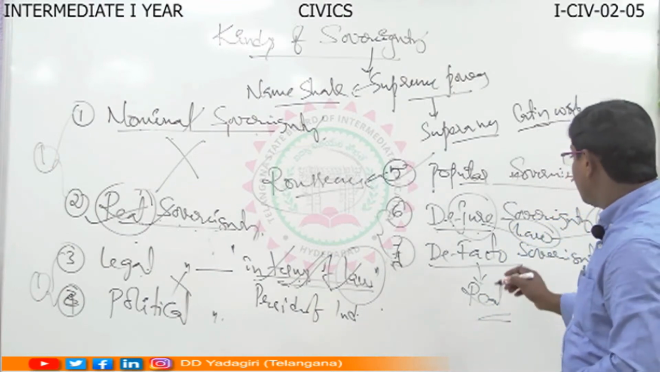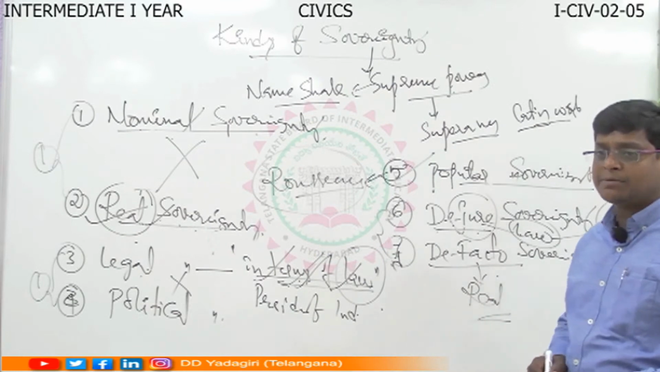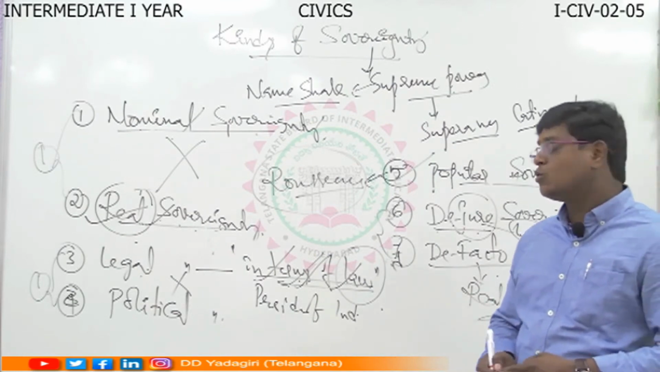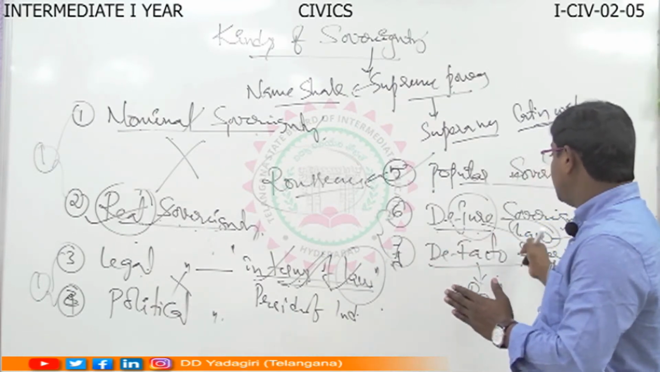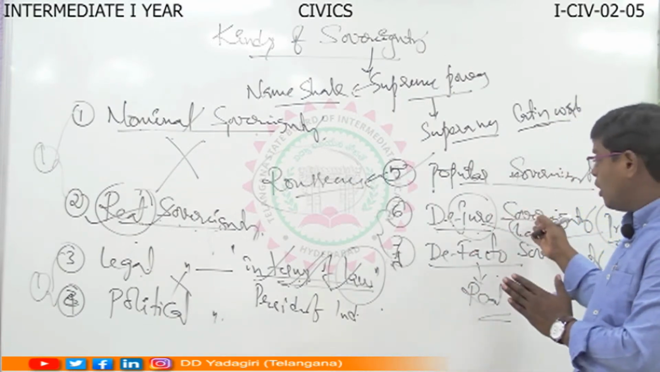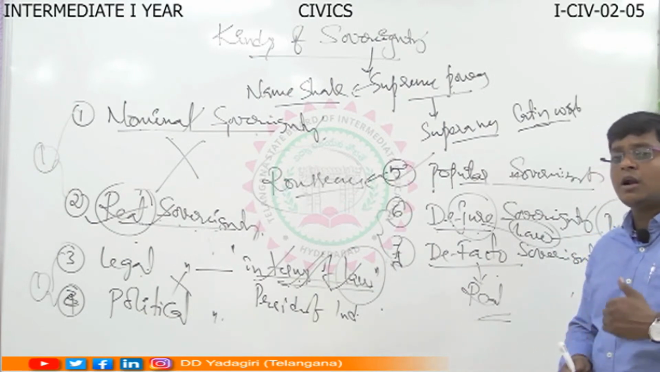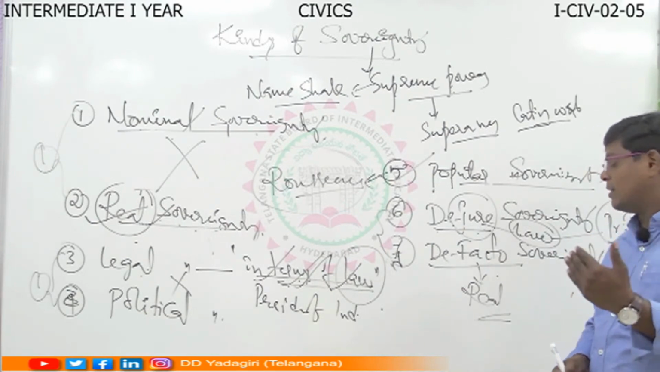So de jure sovereignty and de facto sovereignty are the two important types of sovereignty. You have to concentrate on this. De jure sovereignty means the sovereign power which is based on law. De facto sovereign power means the sovereignty which is based on the real, practical manner.